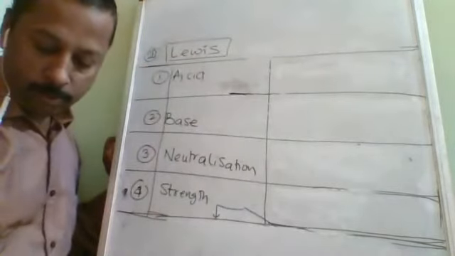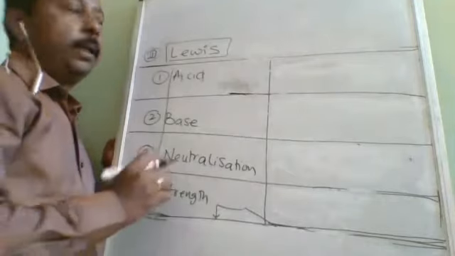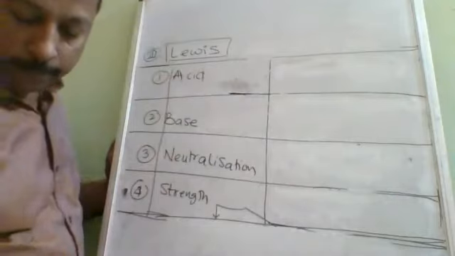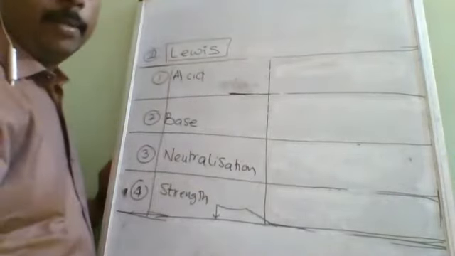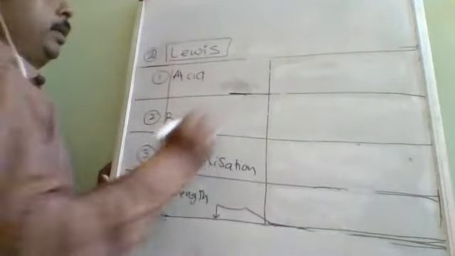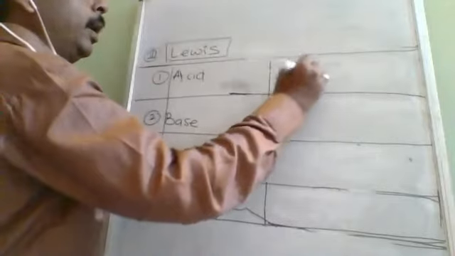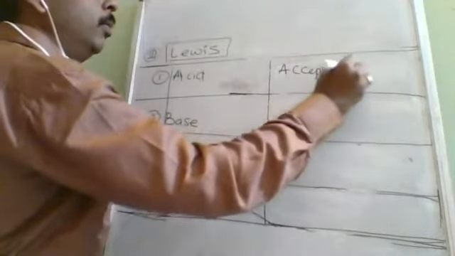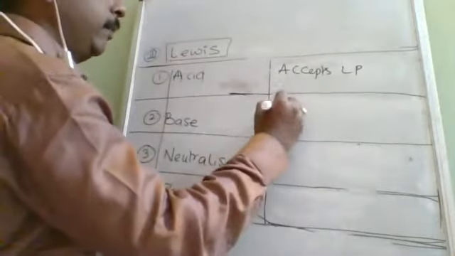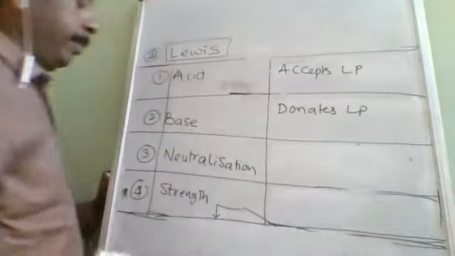To make it more general, what he did was take a particle which is commonly available everywhere. What is that commonly available particle? That is the electron pair. The substance which accepts a lone pair is called an acid. The substance which donates a lone pair is called a base.